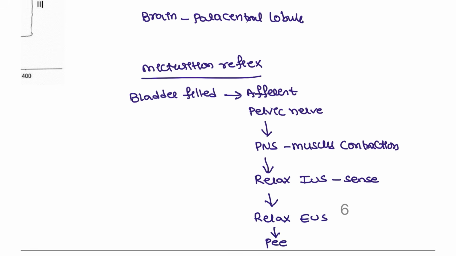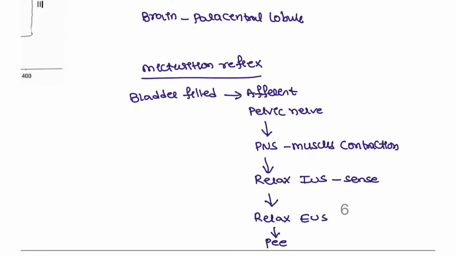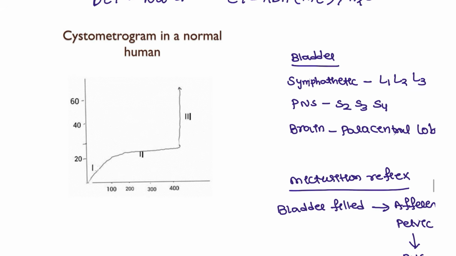Right? So here is the catch. I just wanted to tell you guys, one has to contract, and only then do we relax the external urethral sphincter. Remember, don't confuse this. This question has already been asked in the same way. So first we contract the internal urethral sphincter, then only can we relax the external urethral sphincter to pee, or for micturition.